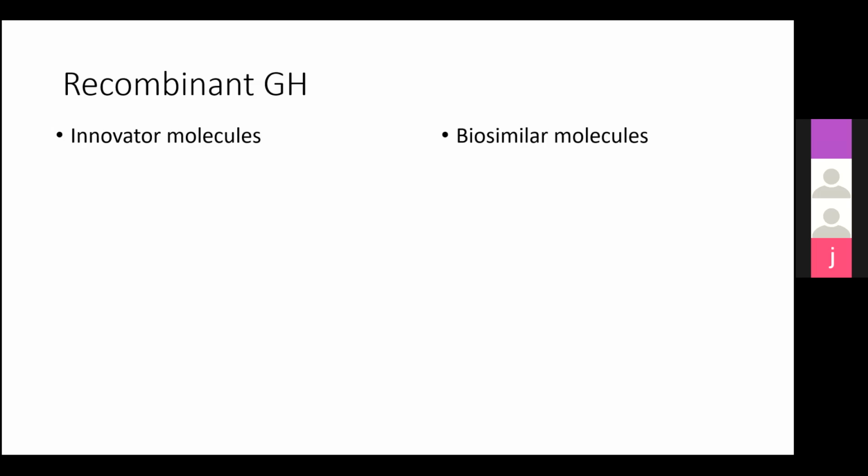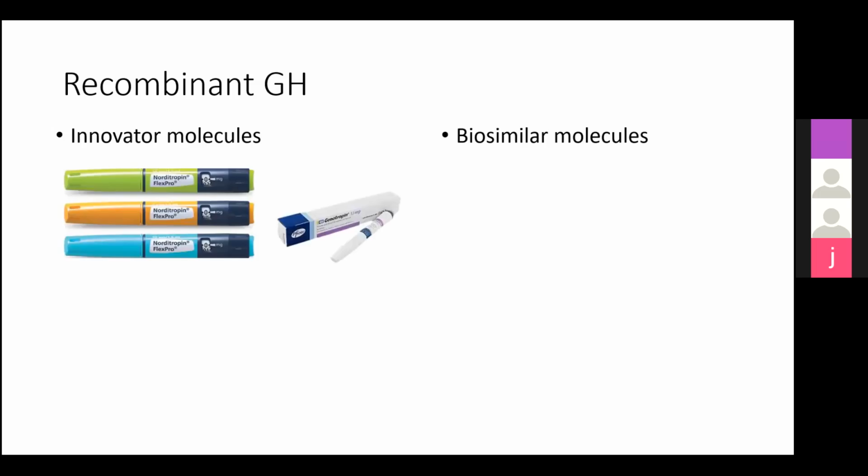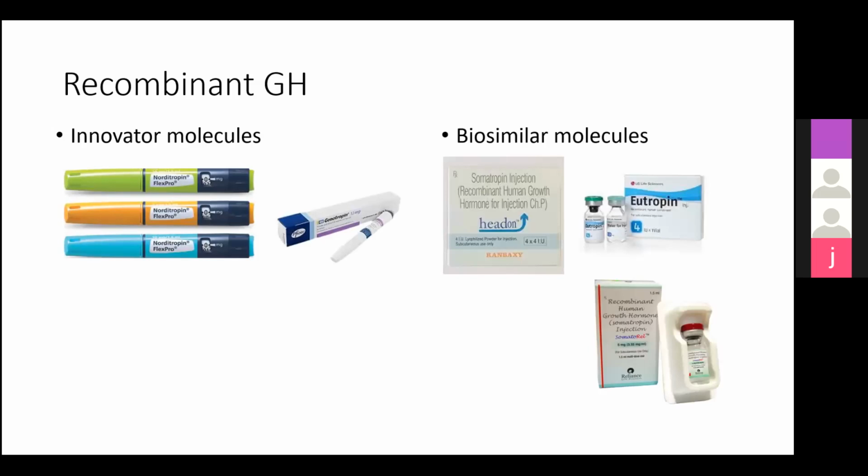So I will just show which are currently available in the market. There is Norditropin and there is Genotropin, which is made by the Pfizer group. And the biosimilar molecules include the Headon, which I don't think is Ranbaxy anymore. I think it's Sun Pharma. The Utropin by Cipla. And recently the Reliance group jumped on this wagon, and Somatoril is the brand name.